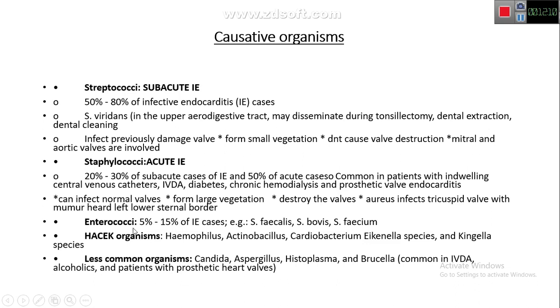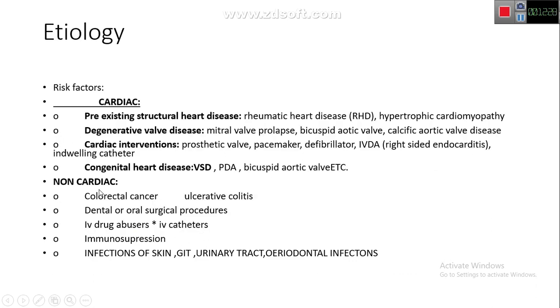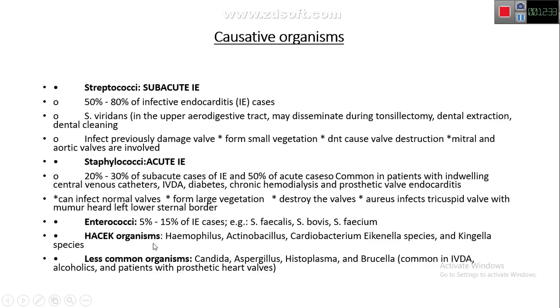Enterococcus is the third common cause, 5 to 15% of infective endocarditis cases. These are the organisms Enterococcus faecalis, Streptococcus bovis, and faecium. And these are the organisms which we previously discussed, and the risk factor is colorectal cancer or ulcerative colitis. Then we have the HACEK organisms: Haemophilus, Actinobacillus, Cardiobacterium, Eikenella, and Kingella species, and these are very difficult to culture also. Less common organisms include Candida, Aspergillus, Histoplasma, and Brucella.